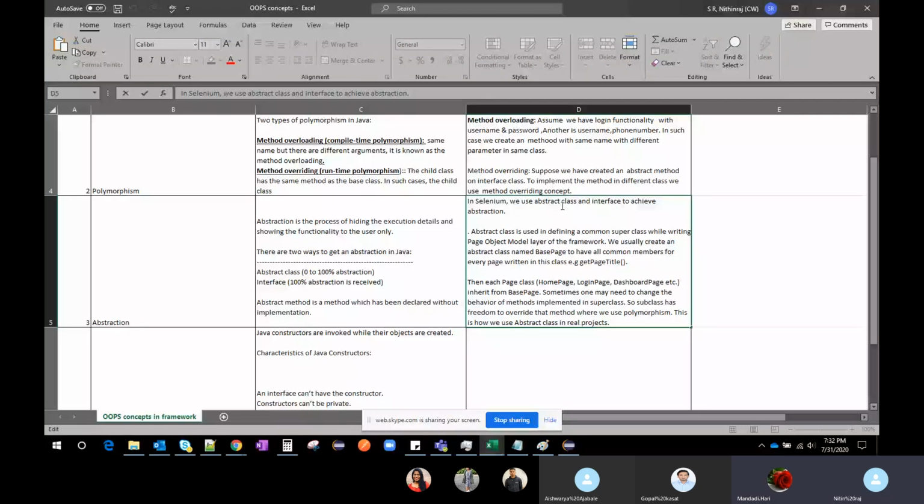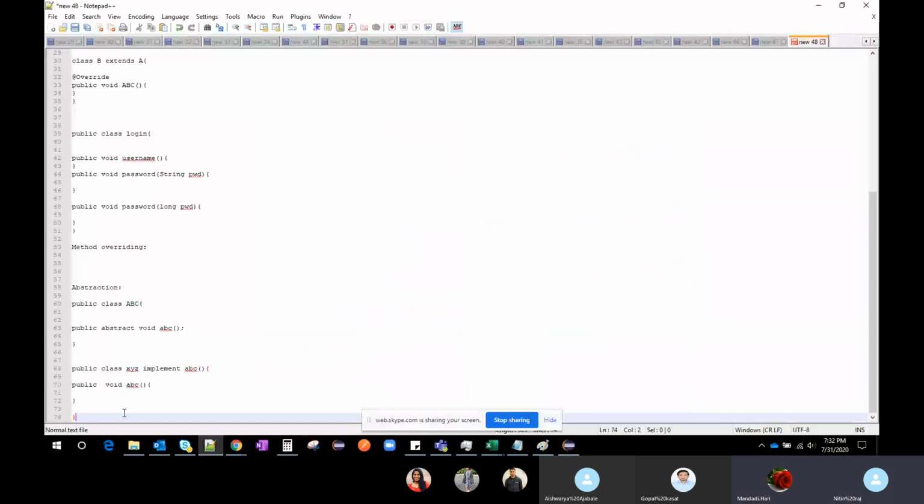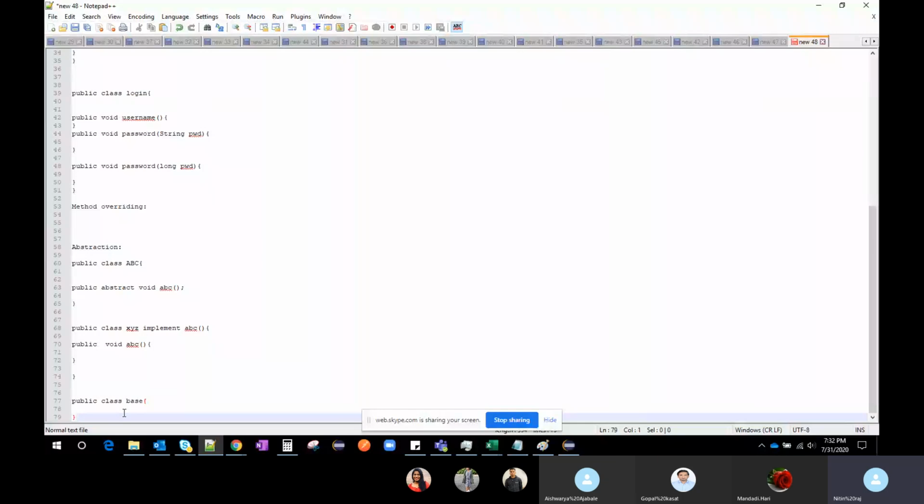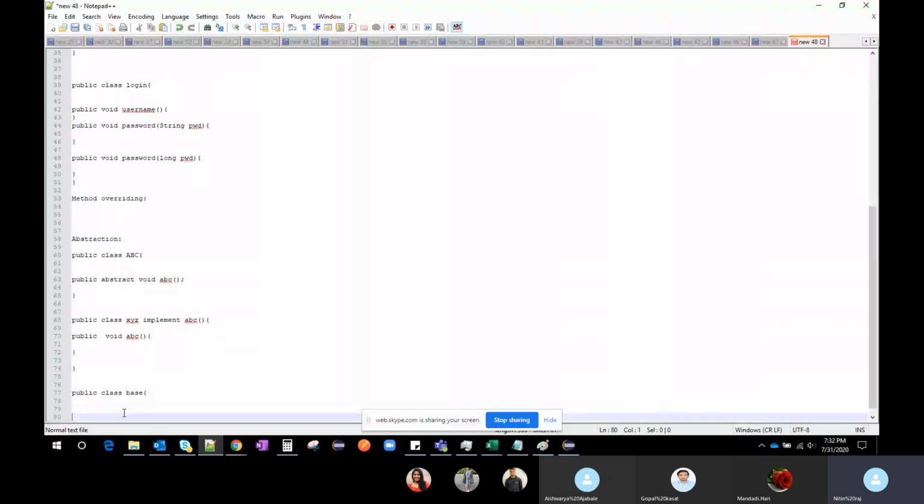So how can we use abstract methods? Suppose we have a base class, public class base class. In this base class I write some methods which are abstract methods: public abstract, for example timeout.